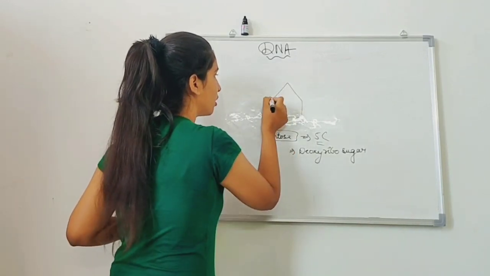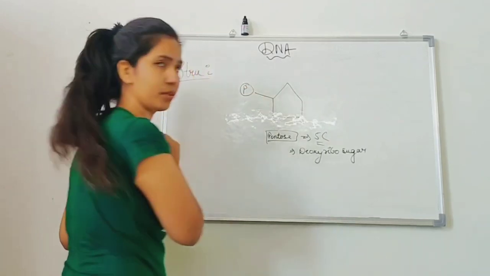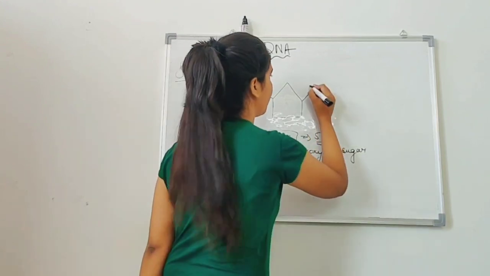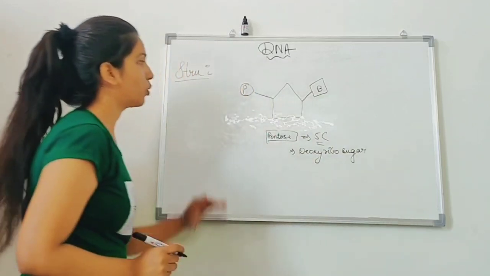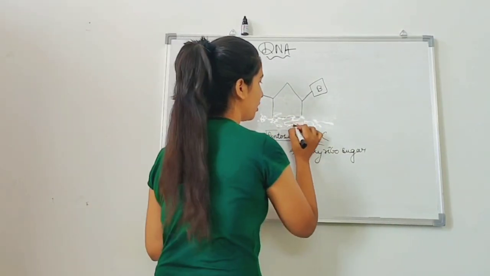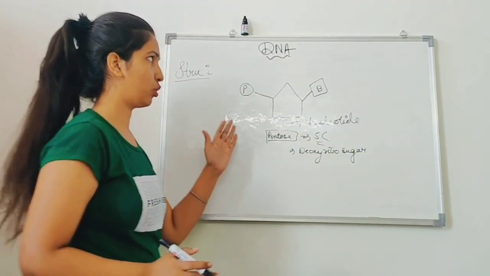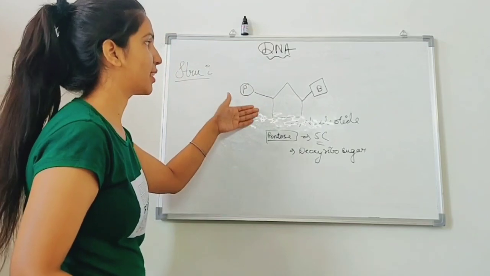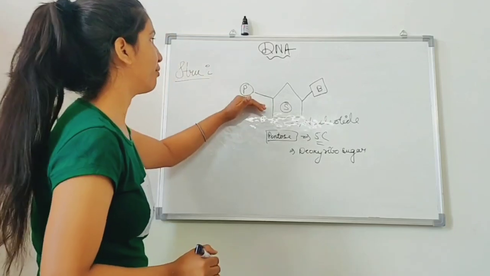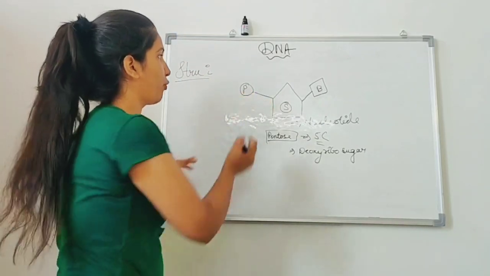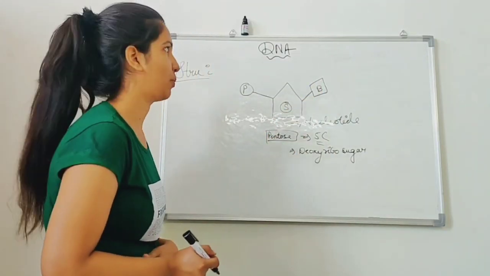At the 4th carbon atom, the phosphate group is going to be attached, and at the 2nd carbon atom, the nitrogenous base is going to be attached. So this is known as the nucleotide. So if someone asks you, what is the structure of the nucleotide or what is a nucleotide, you can simply tell by this diagram. This is the pentose sugar. At the fourth carbon atom of the pentose sugar, the phosphate is going to be attached, and at the second carbon, the nitrogenous base is going to be attached.